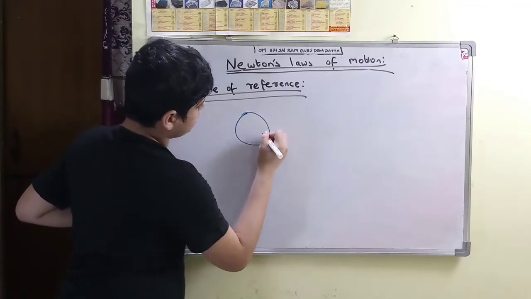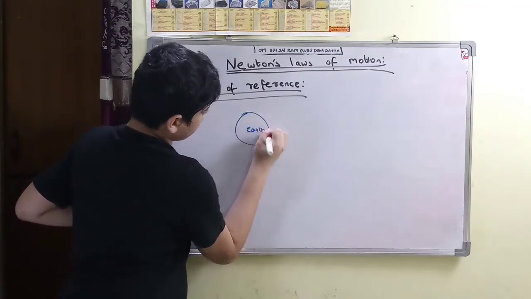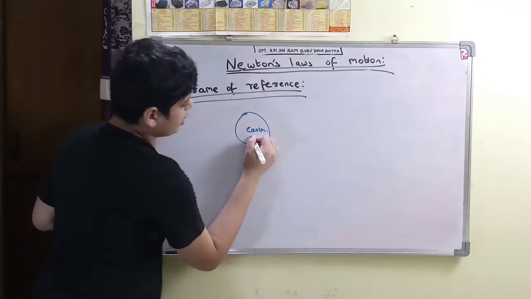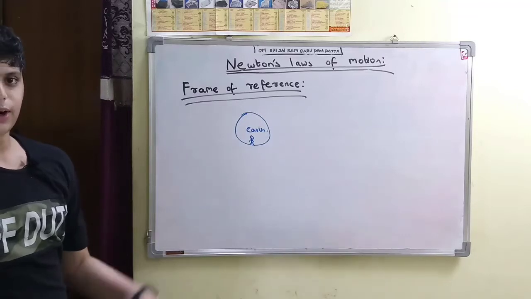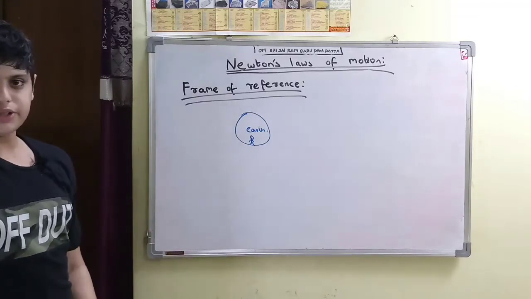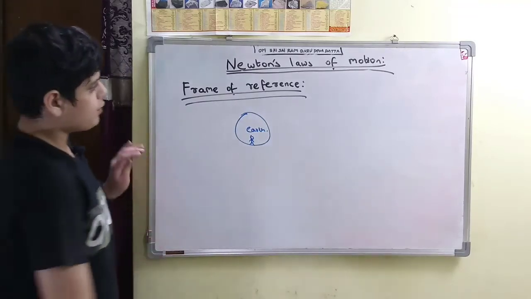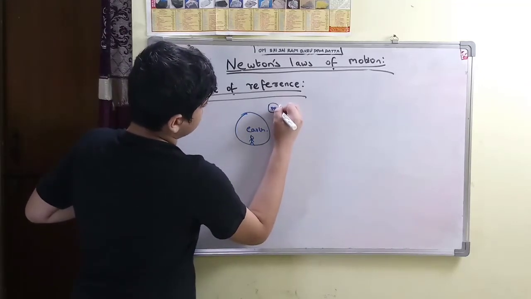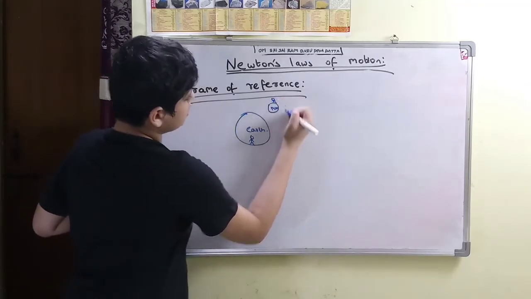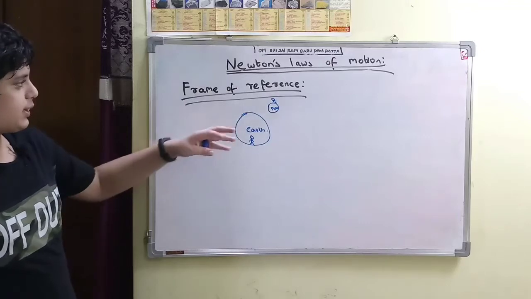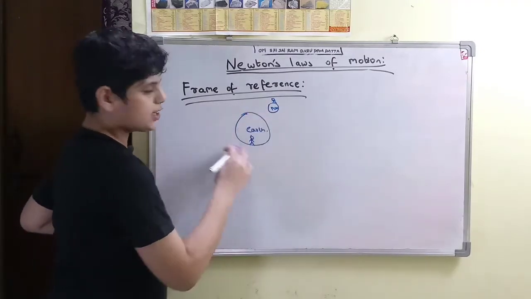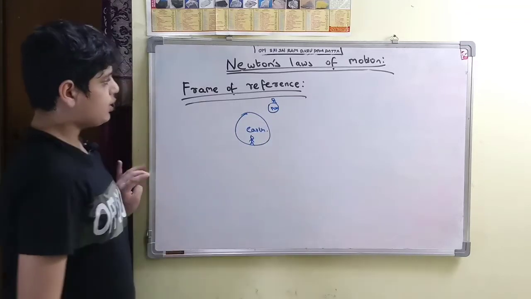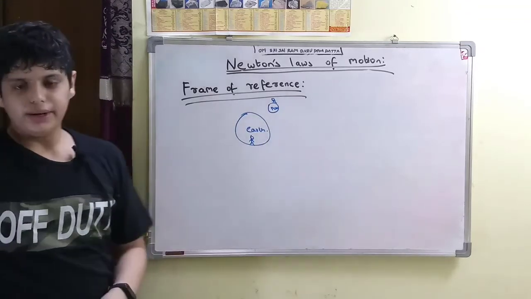Let us suppose this is Earth. Now you are standing on Earth and someone asks you what is the state of motion of Earth with respect to you, then you say Earth is at rest. But for someone who is standing on the moon, let us suppose this is the moon, if we ask him what is the state of motion of Earth with respect to him, he will say that Earth is moving around the Sun. So this is known as frame of reference.